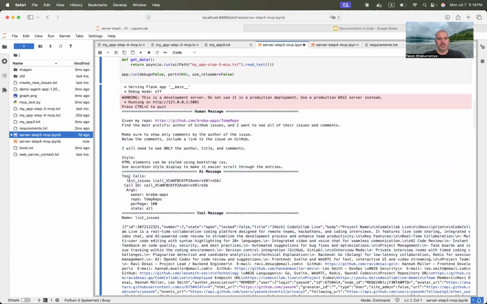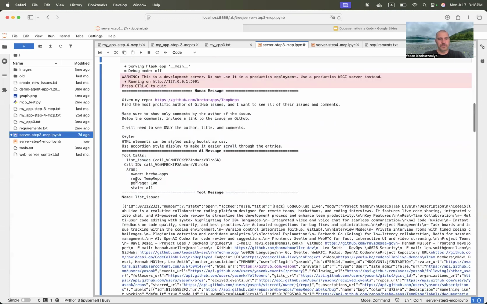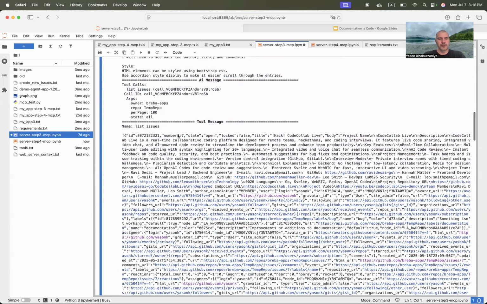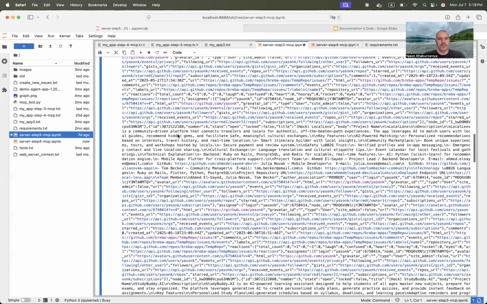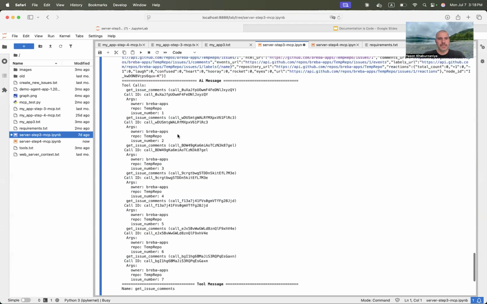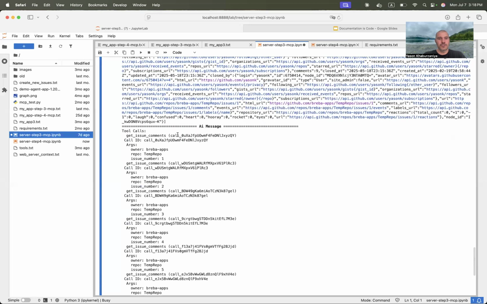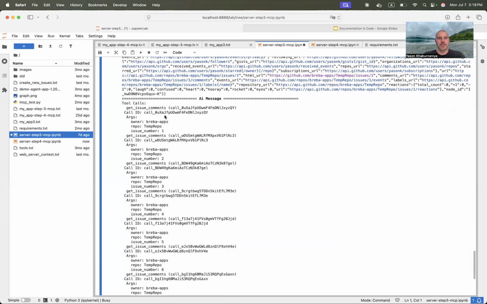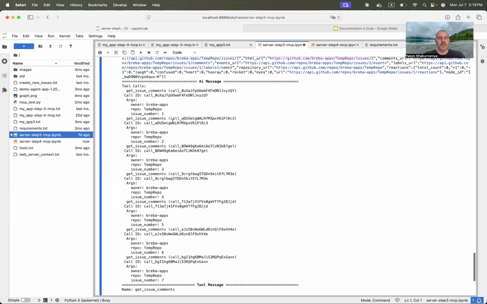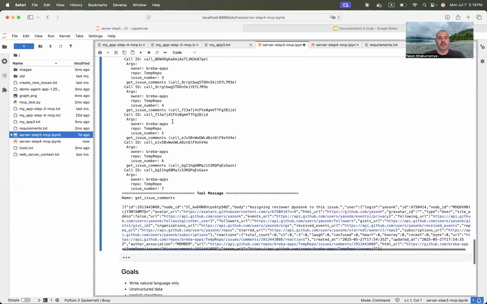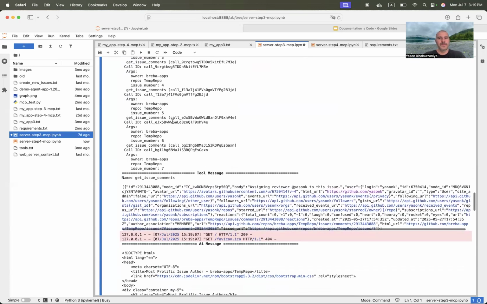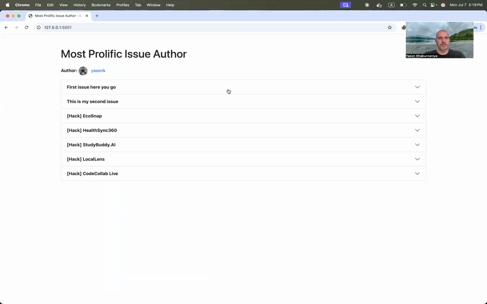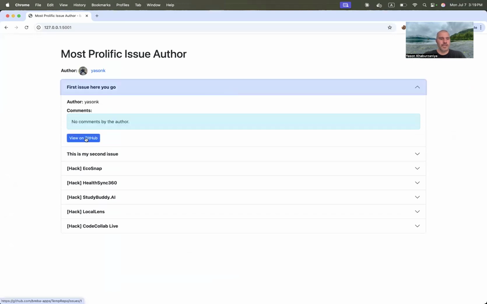The agent reasons and decides that it needs to list issues from the list of tools. The tools come back with the list of issues. But the list of issues doesn't have information about the comments, so we have to make a call for each issue to get the comments. These calls actually happen asynchronously at the same time. And our result should be ready now. Now we got our accordion and we got a link to the actual issues.